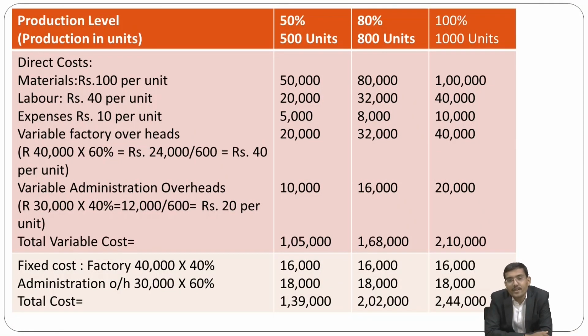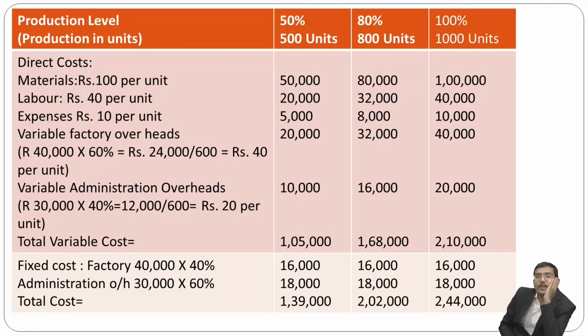Then expenses at rupees 10, that is 500 into 10, that is 5,000, 800 into 10, 8,000, 1000 into 10, 10,000. So these are the expenses at the 50%, 80% and 100% levels. Then variable overheads are defined at 40 rupees per unit. So 500 into 40 is 20,000, 800 into 40 is 32,000, and 1000 into 40 is 40,000. That is your variable overhead.